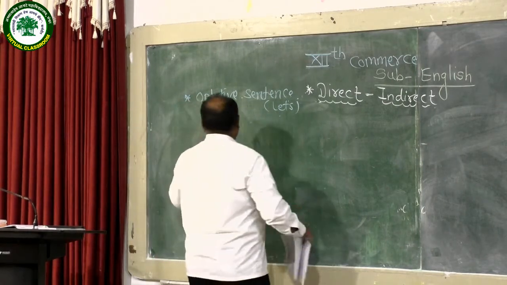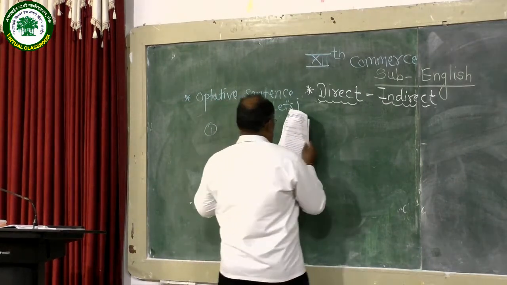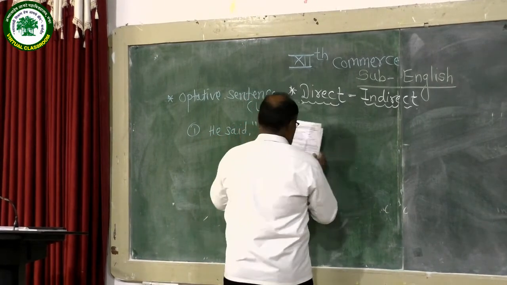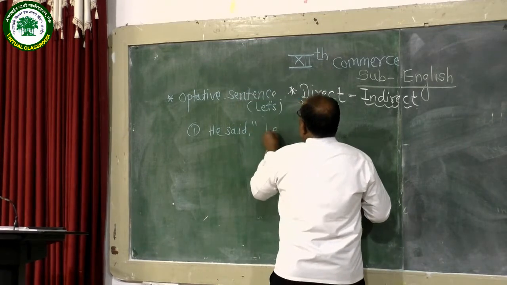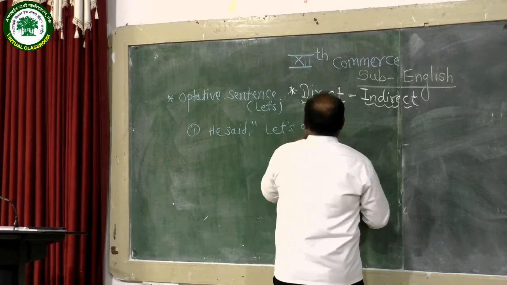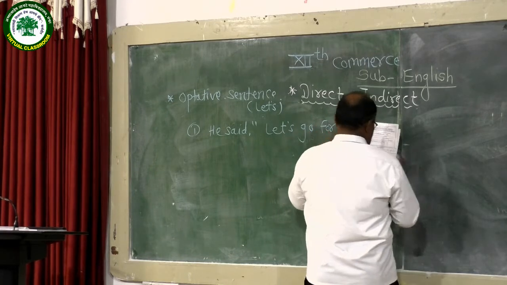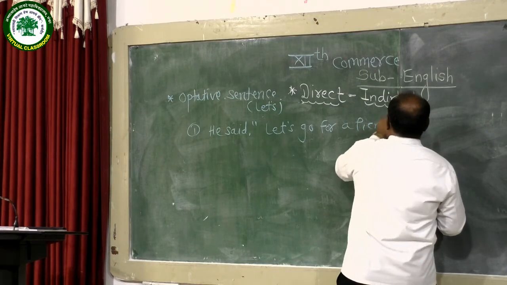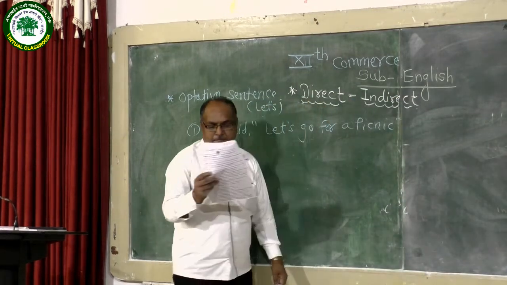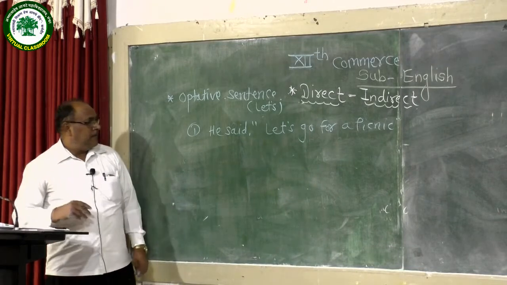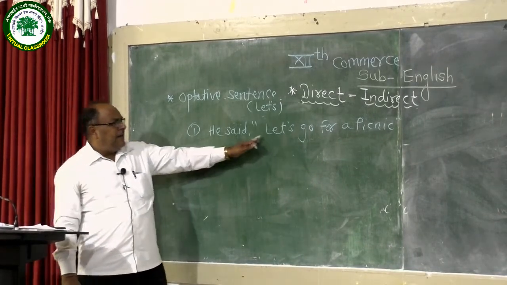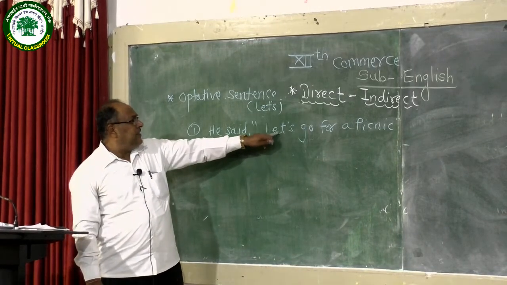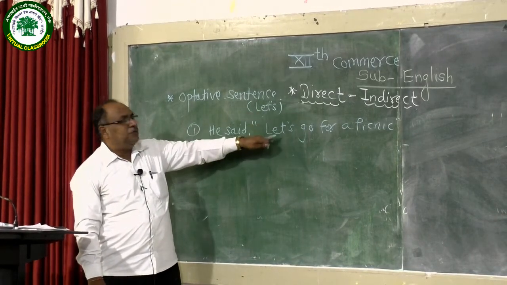For example, he said, "Let us go for a picnic." Now see this type of sentence. In inverted commas, this is an optative type sentence, a sentence beginning with "let".